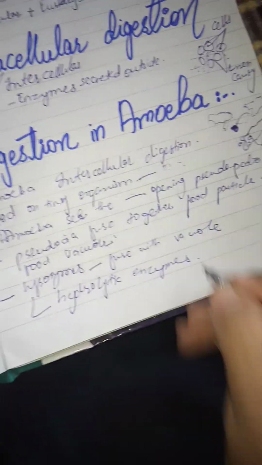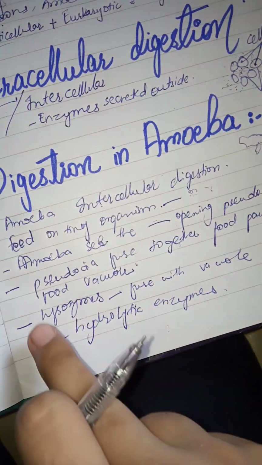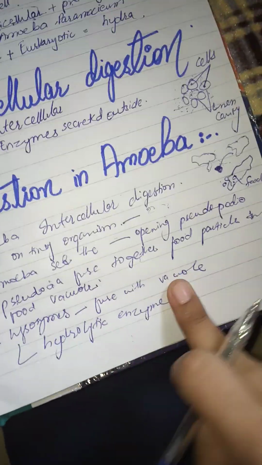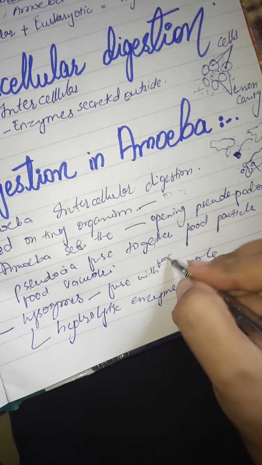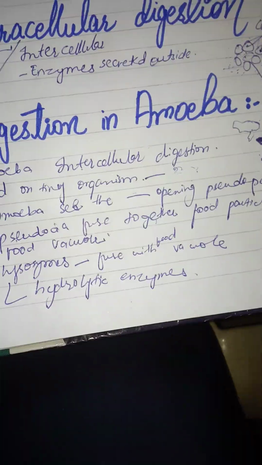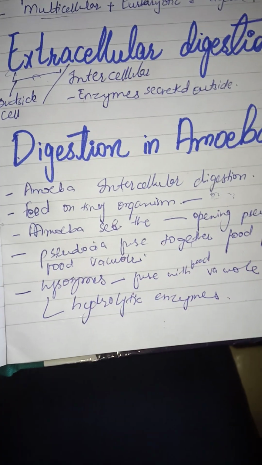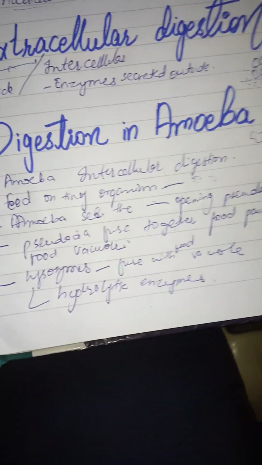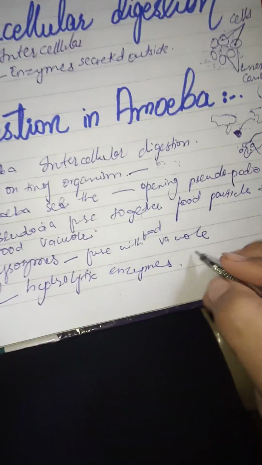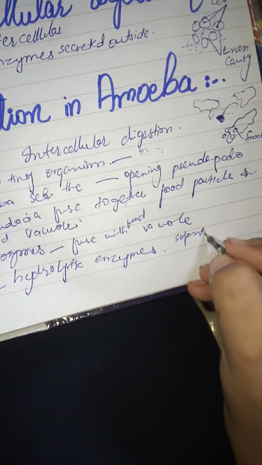Because the hydrolytic enzyme is in the lysosome, it fuses with the food vacuole. Okay, food vacuole. When it gets fused with that, it will start the softening of the food.